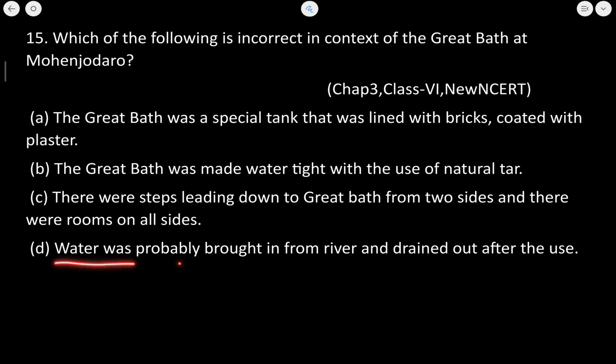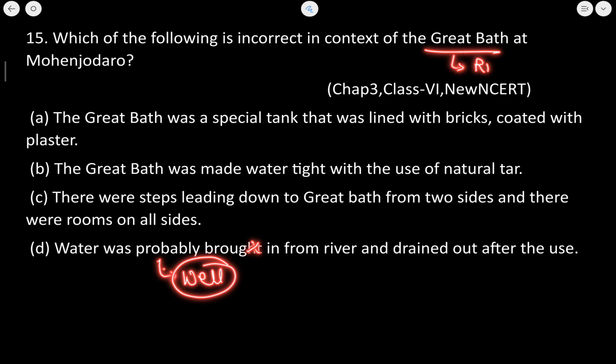Water was probably brought in from the river and drained out after use. No, this statement is not correct, because water in the Great Bath was brought from the well, and this Great Bath is believed to be related to the rituals which were performed during the Indus Valley time. Okay, so this statement is not the correct statement here.